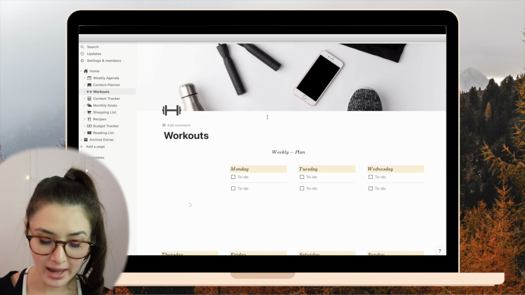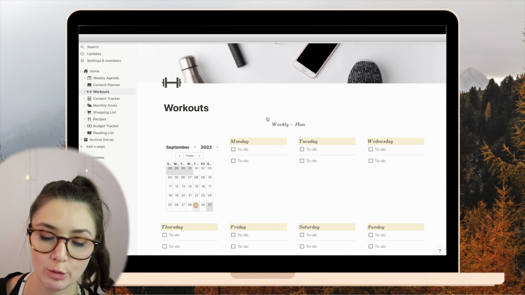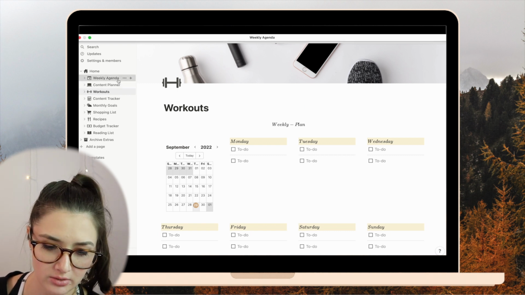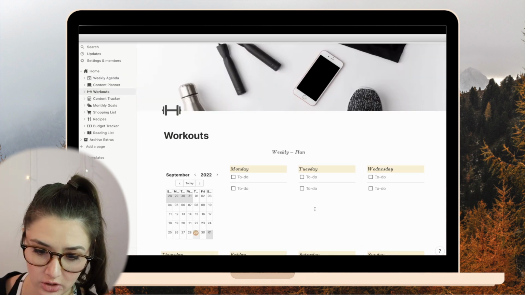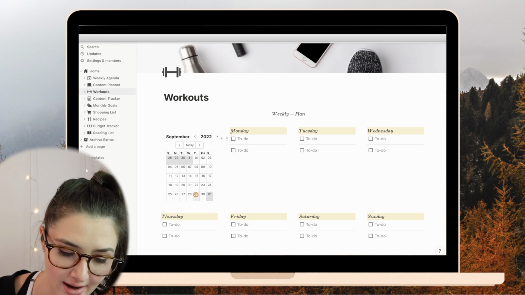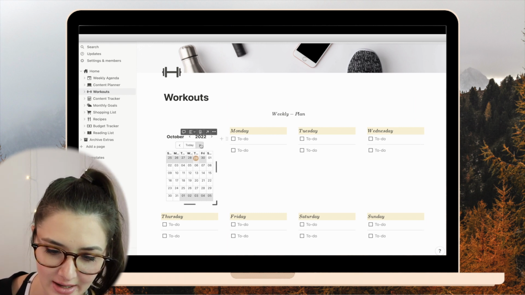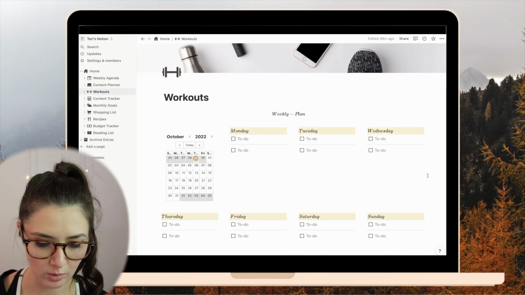The next page is my workouts page. So I kind of copied the weekly agenda, all those tables, into that so that I could plan my workouts for the week. At the moment, it's hard for me to plan that because we're going away, but recently we've been going for runs, mostly every other day, at least 3 times a week. We've stopped that since it's gotten a little bit colder and my lungs just can't handle the cold while we run. So hopefully the temperature will be a little bit higher where we can run.